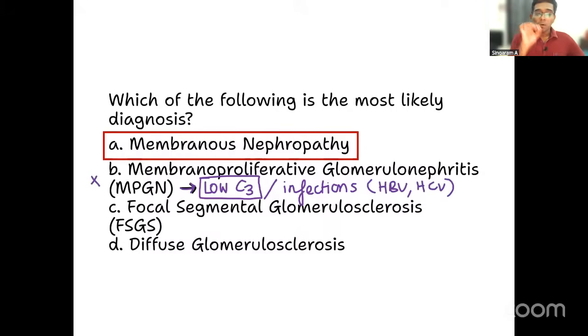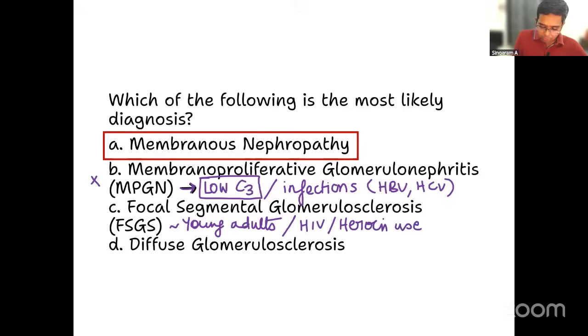Then, how can we rule out FSGS, focal segmental glomerular sclerosis? This is seen in young adults, not elderly adults. That is why I told you it is the overall most common cause of nephrotic syndrome in adults, not in case of elderly. That is number one. Number two, associations are HIV infections and one more is heroin use. Is any of that given in the question? Not at all. So that can be ruled out.